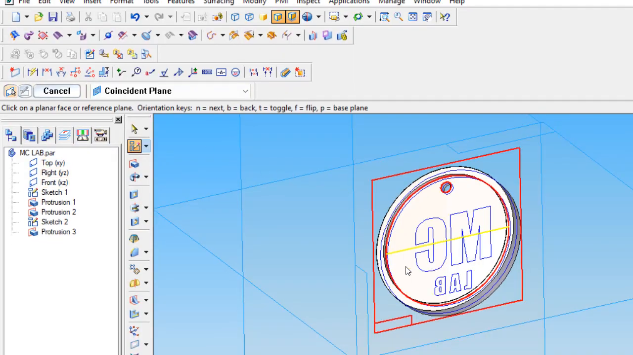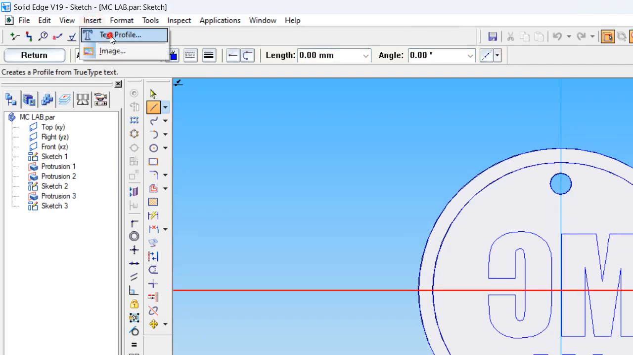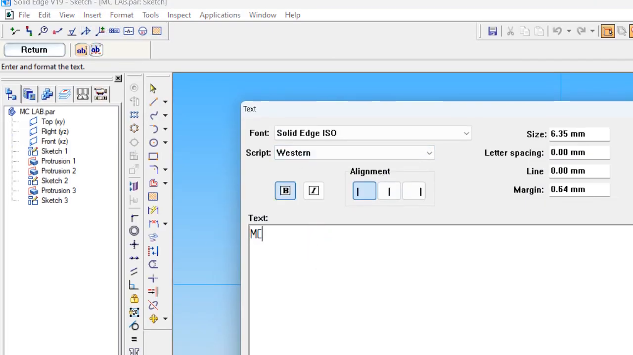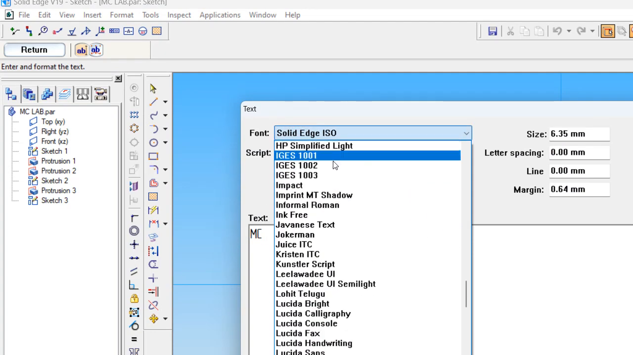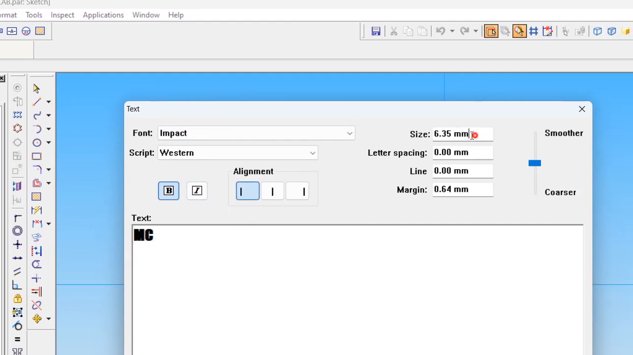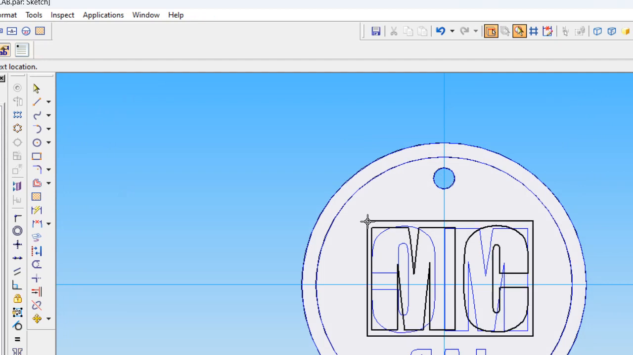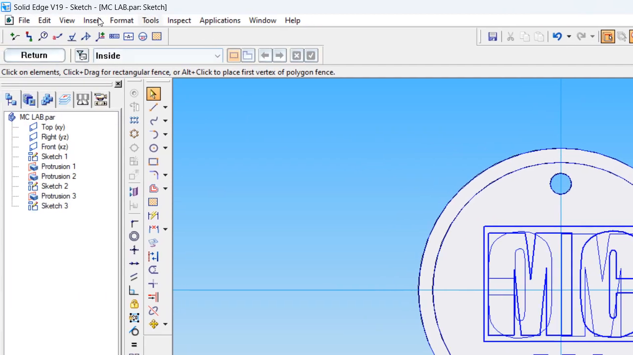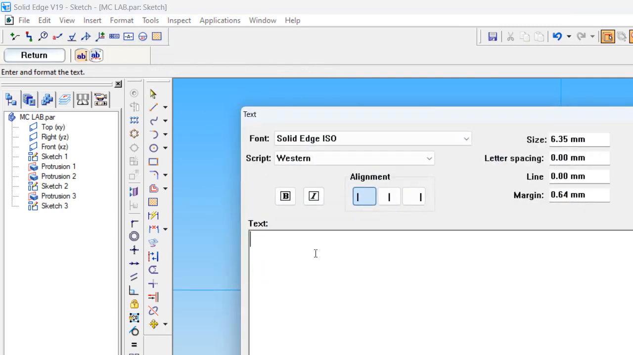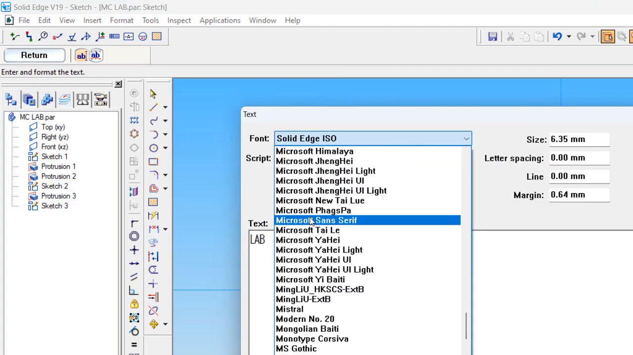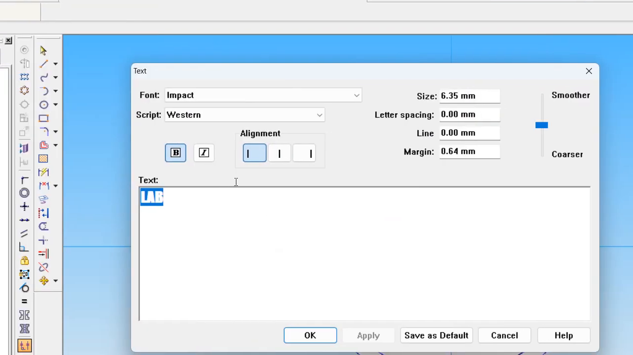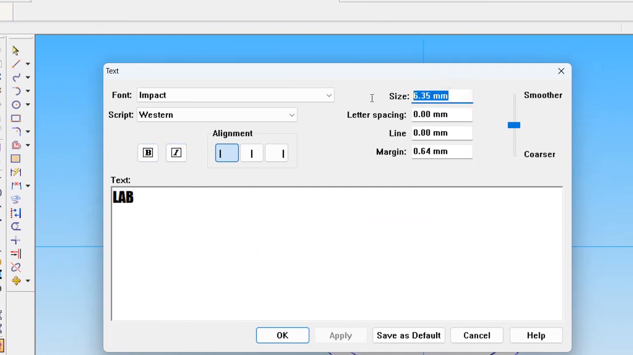Sketch, select the plane, insert text profile, again MC, again the font, Impact, dimension 15. We are placing MC approximately at the same location. Then again text profile, lab, Impact, spacing 1.